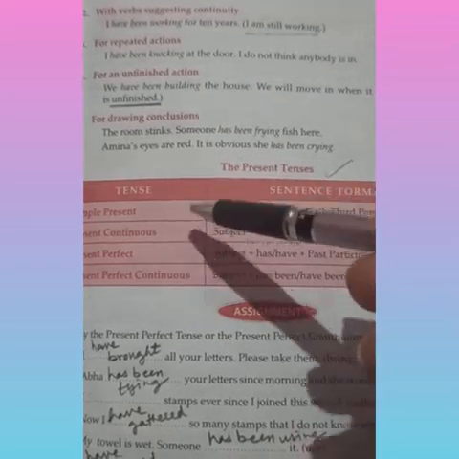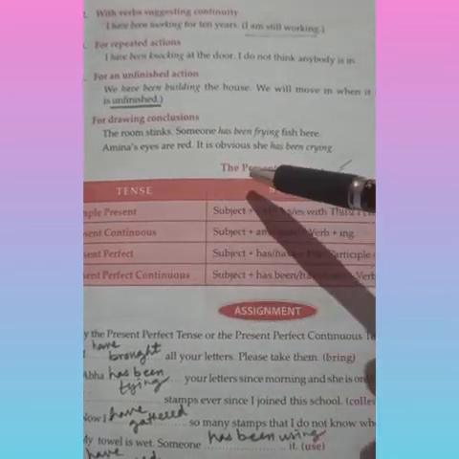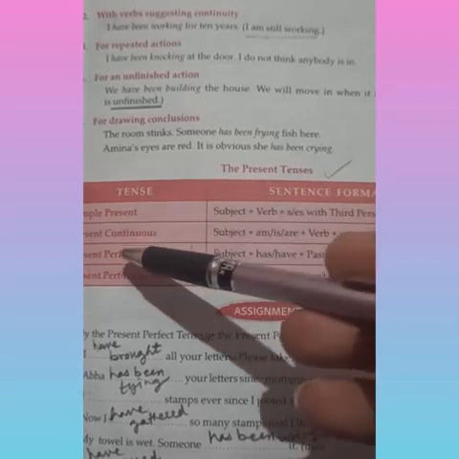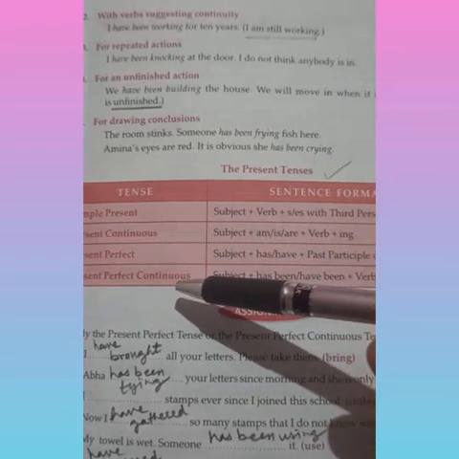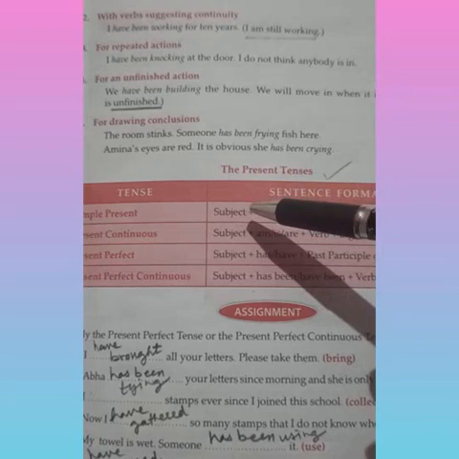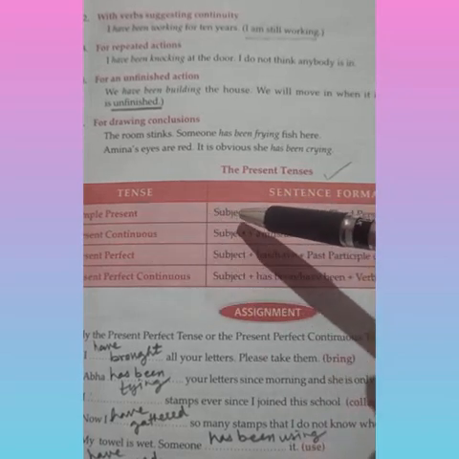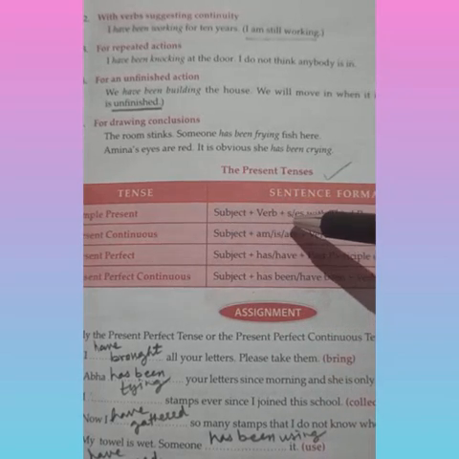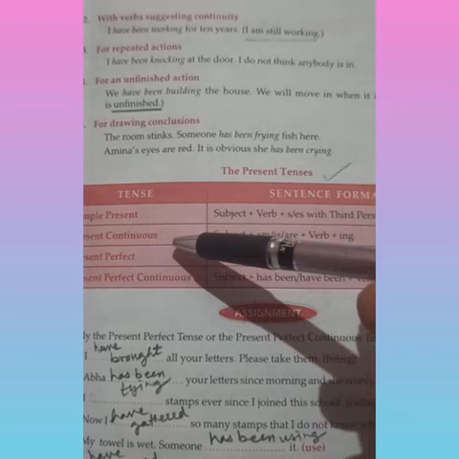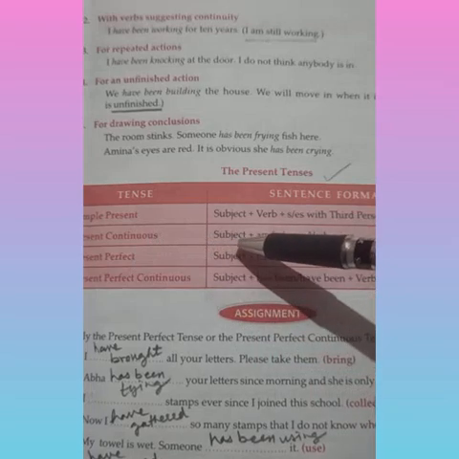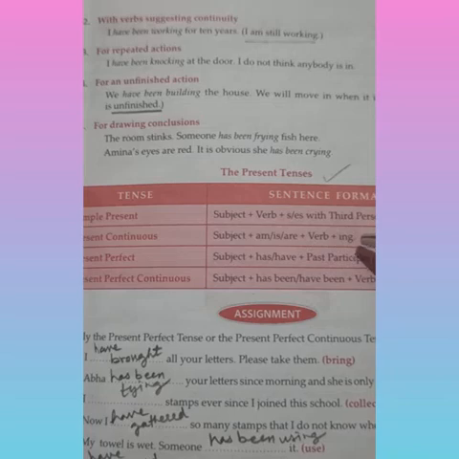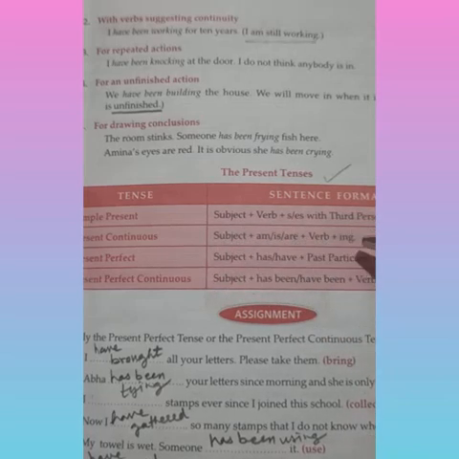Now children, let's go through the sentence formations for different tenses for the present tense. The present tenses are simple present, second is present continuous, present perfect, and present perfect continuous. So what is the sentence formation? How do we form sentences for this? Simple present tense takes subject plus verb plus s or es with a third person singular subject. Whereas present continuous, we know that with the subject we take is, am, are plus verb plus ing, like she is singing.